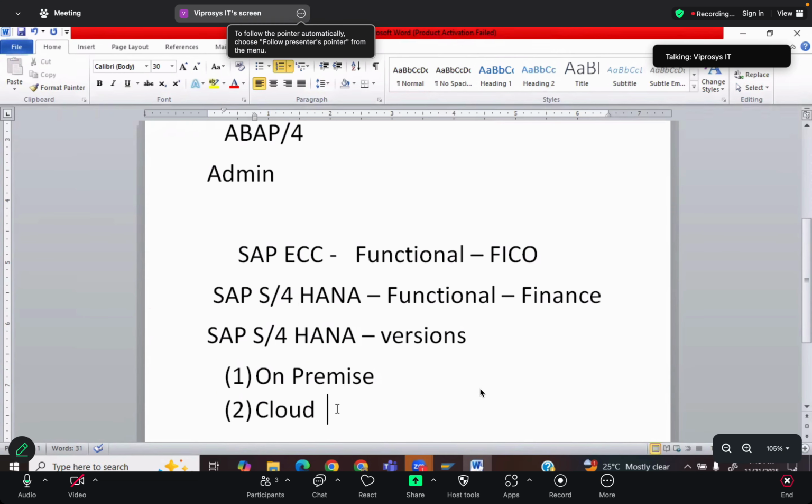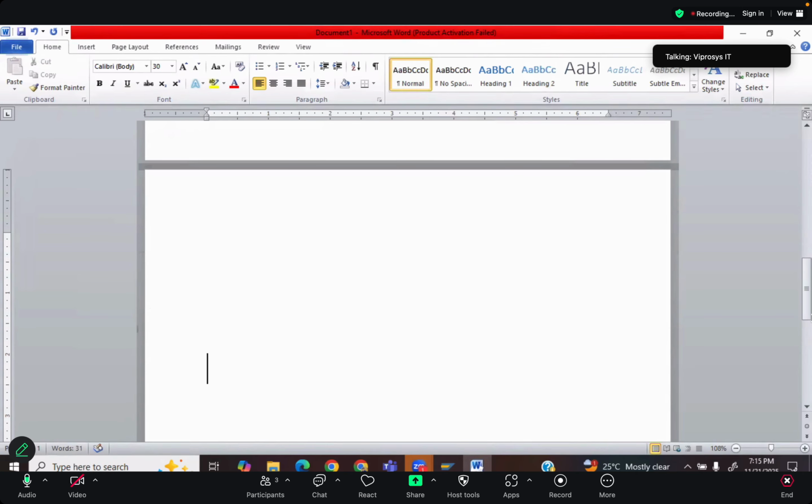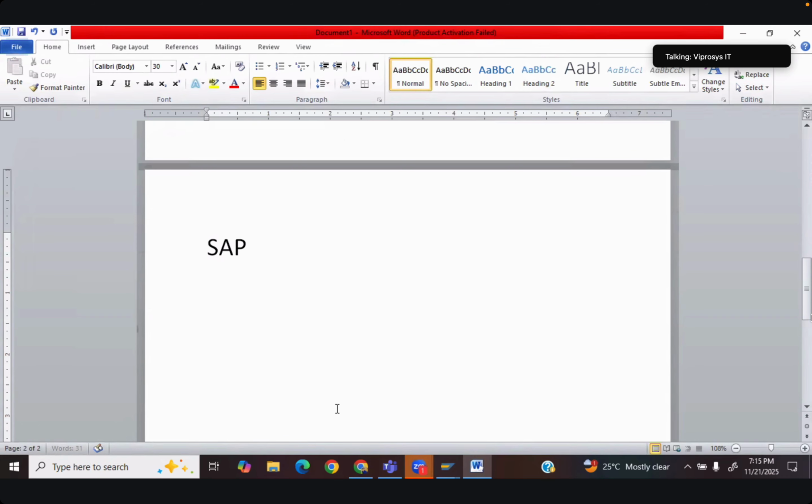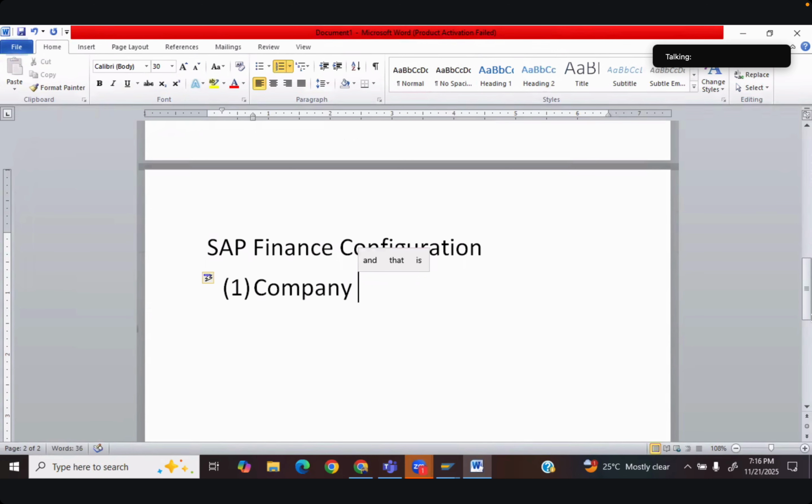Configurations will start with the first and foremost thing that we have in the configuration, which is about the company. SAP finance configuration is the most important configuration in the entire software, because this is where the actual configuration starts. So today we'll understand the concept of company, and the second one is company code. Now, what is a company in finance from the SAP point of view?